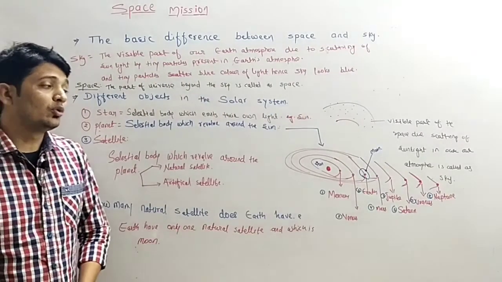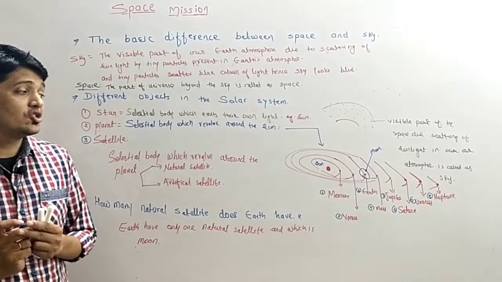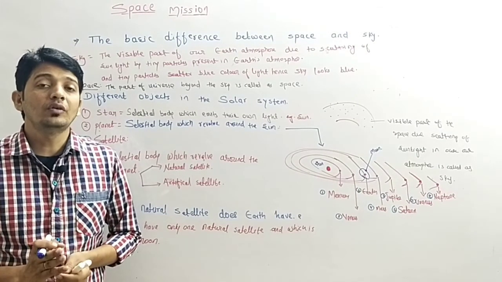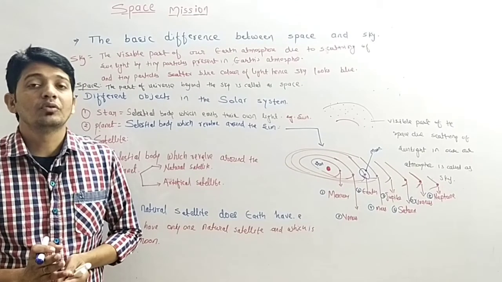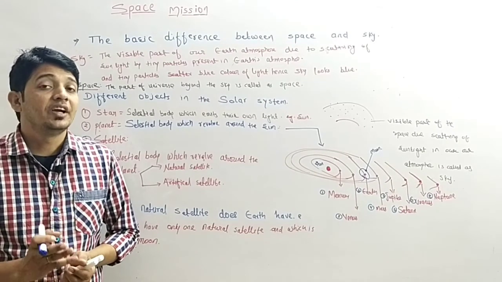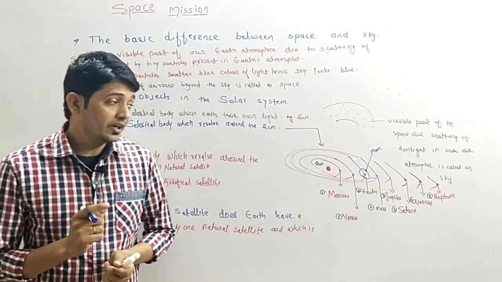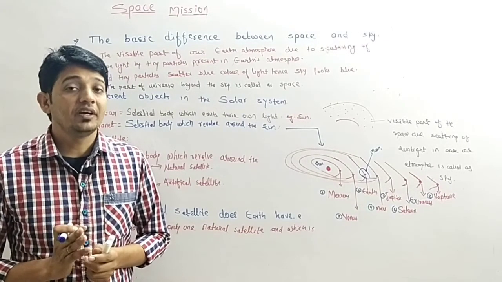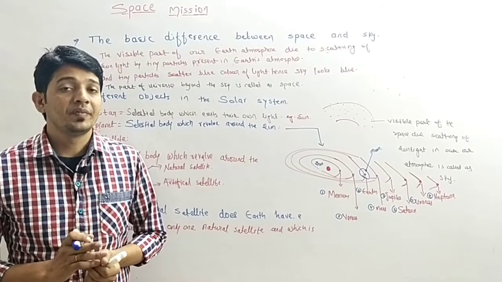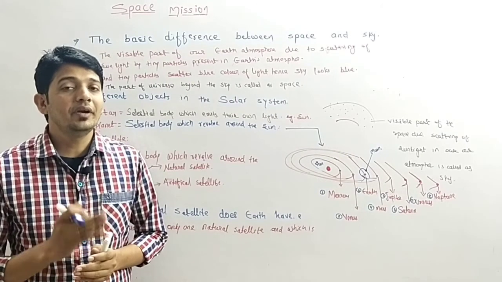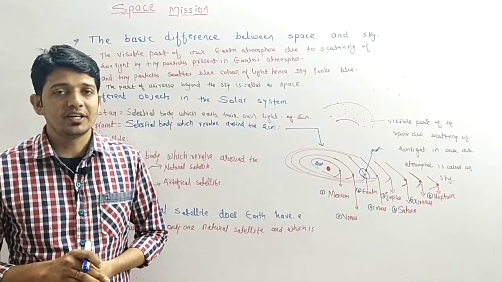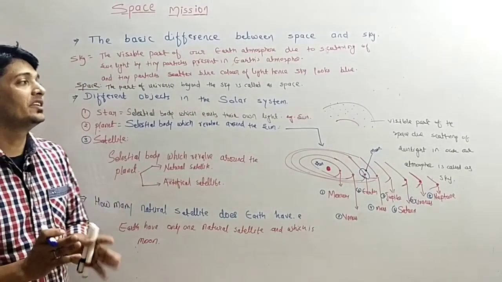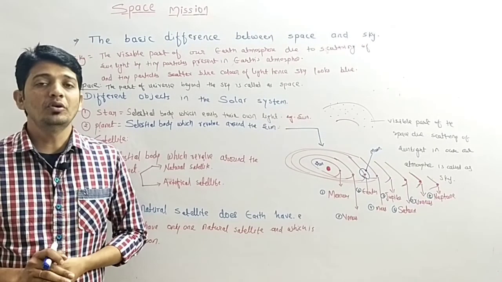Okay, so Pluto was also in the list of planets a few years back, but it does not follow Kepler's rule. That means it does not revolve around the sun in a fixed orbit in a fixed interval of time. That's why Pluto is omitted from the list of planets. Okay, so these are the basics that you have to know about this chapter.